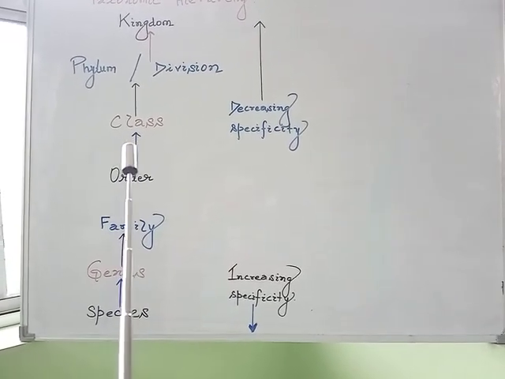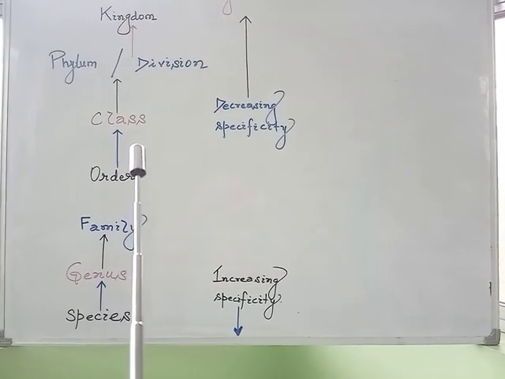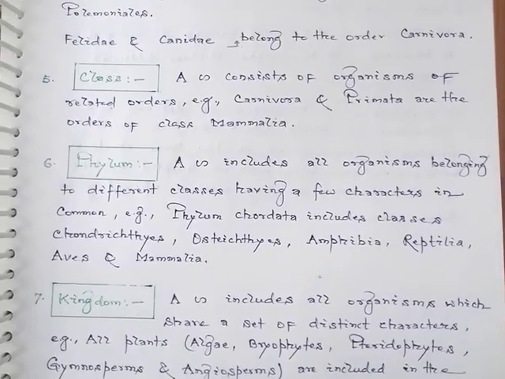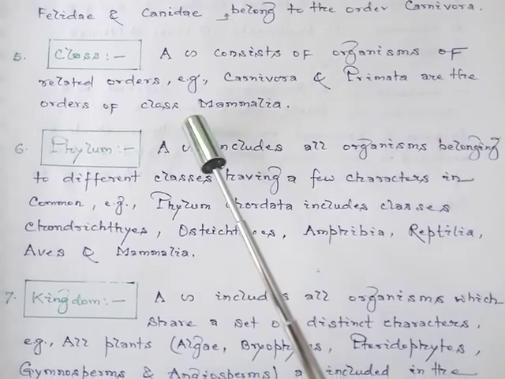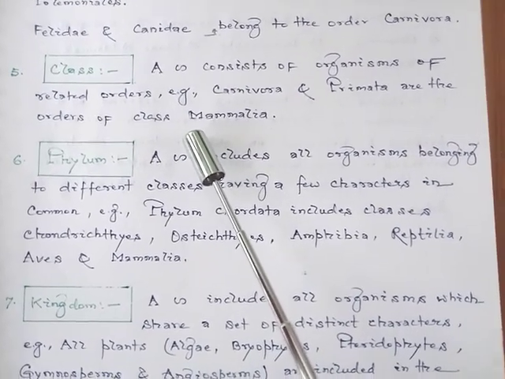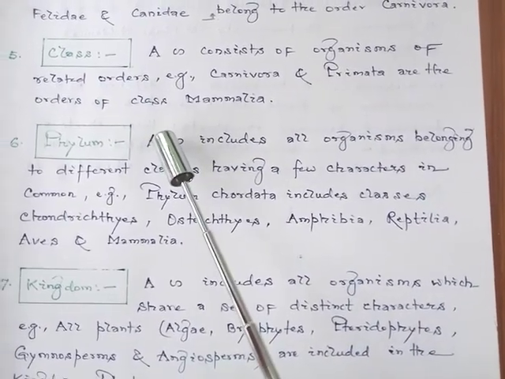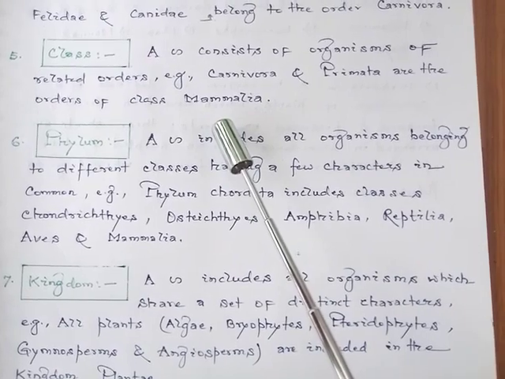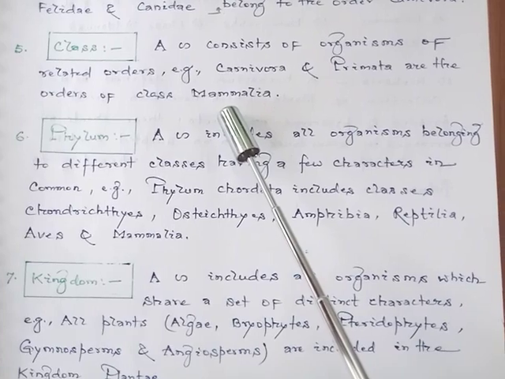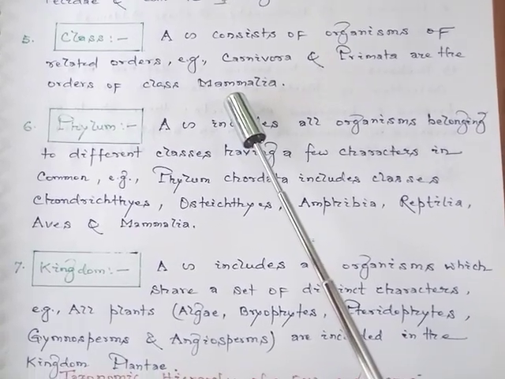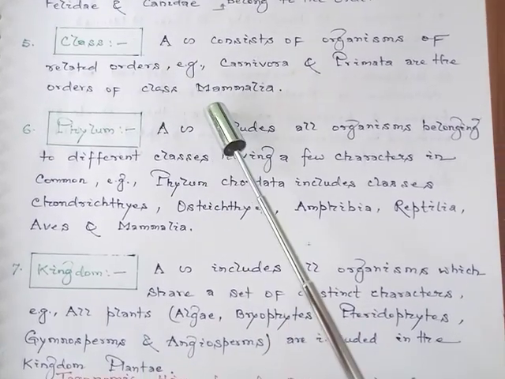Now, today we'll start from this particular taxon, which is class. So class consists of organisms of related orders. For example, Carnivora and Primata are orders of class Mammalia. We may observe in nature that we, cats, dogs, lions, tigers, all belong to the class Mammalia.